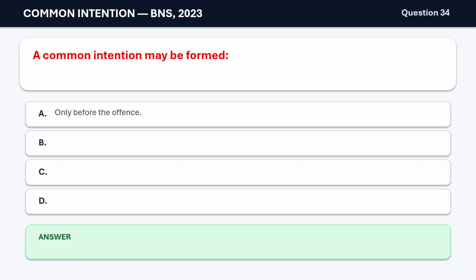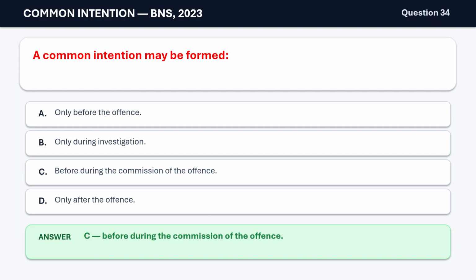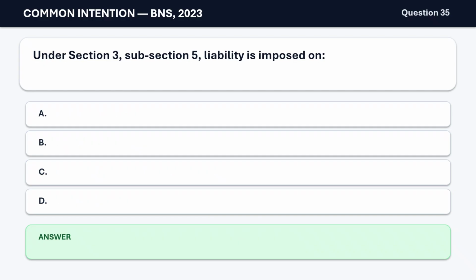Question 34. A common intention may be formed A. Only before the offense. B. Only during investigation. C. Before or during the commission of the offense. D. Only after the offense. The correct answer is C. Before or during the commission of the offense.